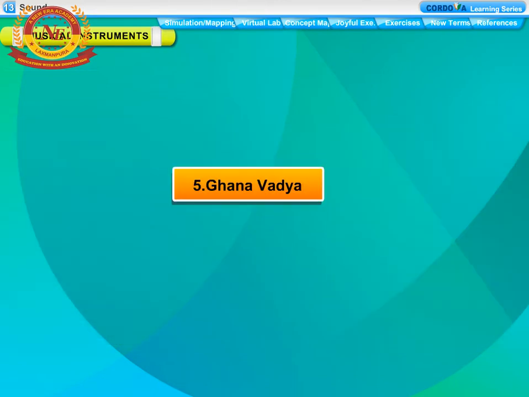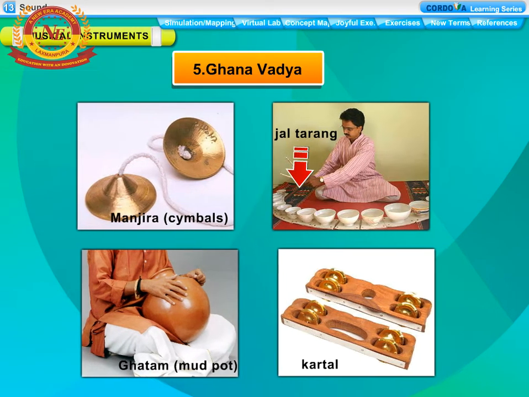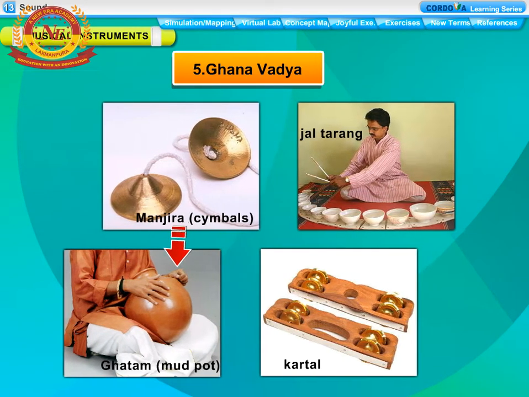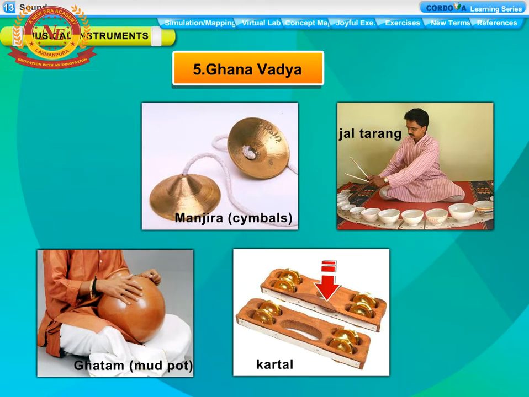Ghana vadya. Musical instruments like manjira, cymbals, jal tarang, the khatam, noot, mud pot and the kartal are simply beaten or struck to produce musical sound.